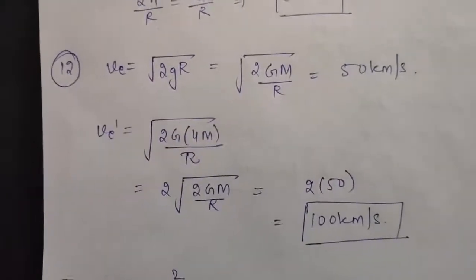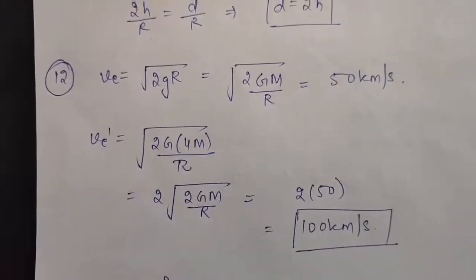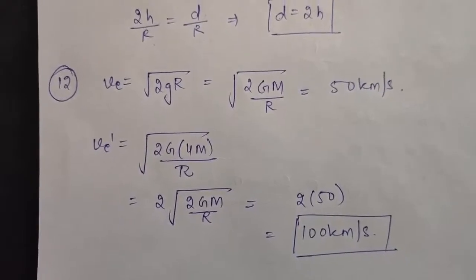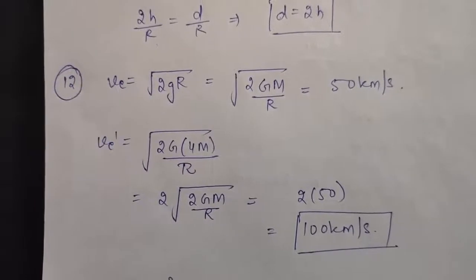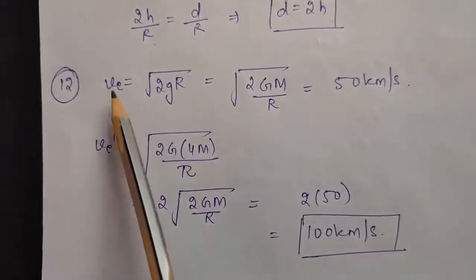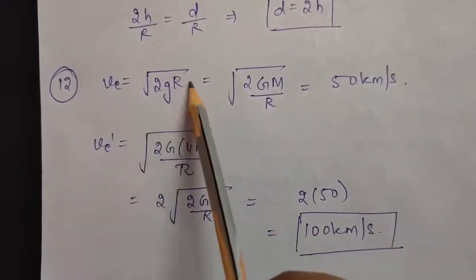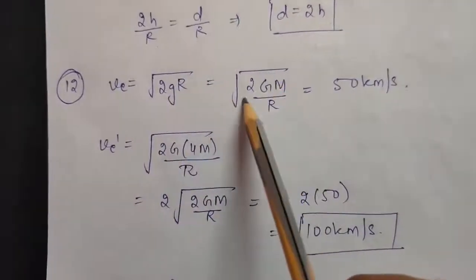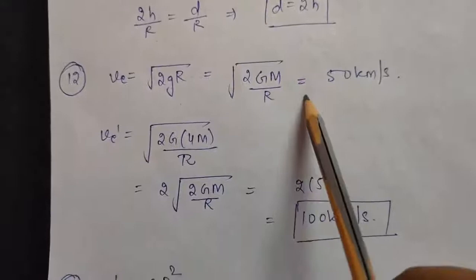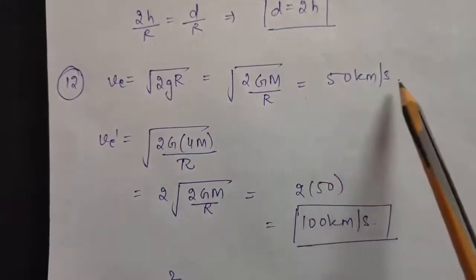Next is question number 12. It says the escape velocity corresponding to a planet of mass M and radius R is 50 kilometer per second. And as you know, v is given by under root 2gR, where g is GM by R square. So one R will cancel out, and you will get under root 2GM by R. This value is given to be 50 kilometer per second.